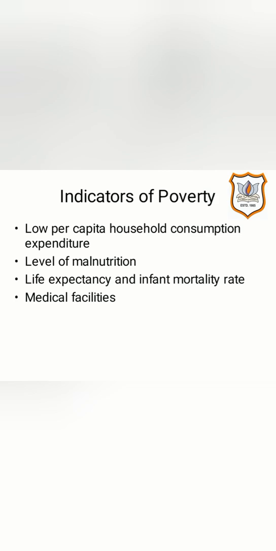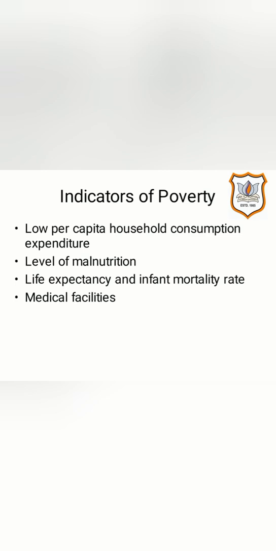In our country, there are various factors which show poverty, and these are known to be the indicators of poverty. By this, we may know about the nature and measurement of poverty. The very first indicator is low per capita household consumption expenditure.